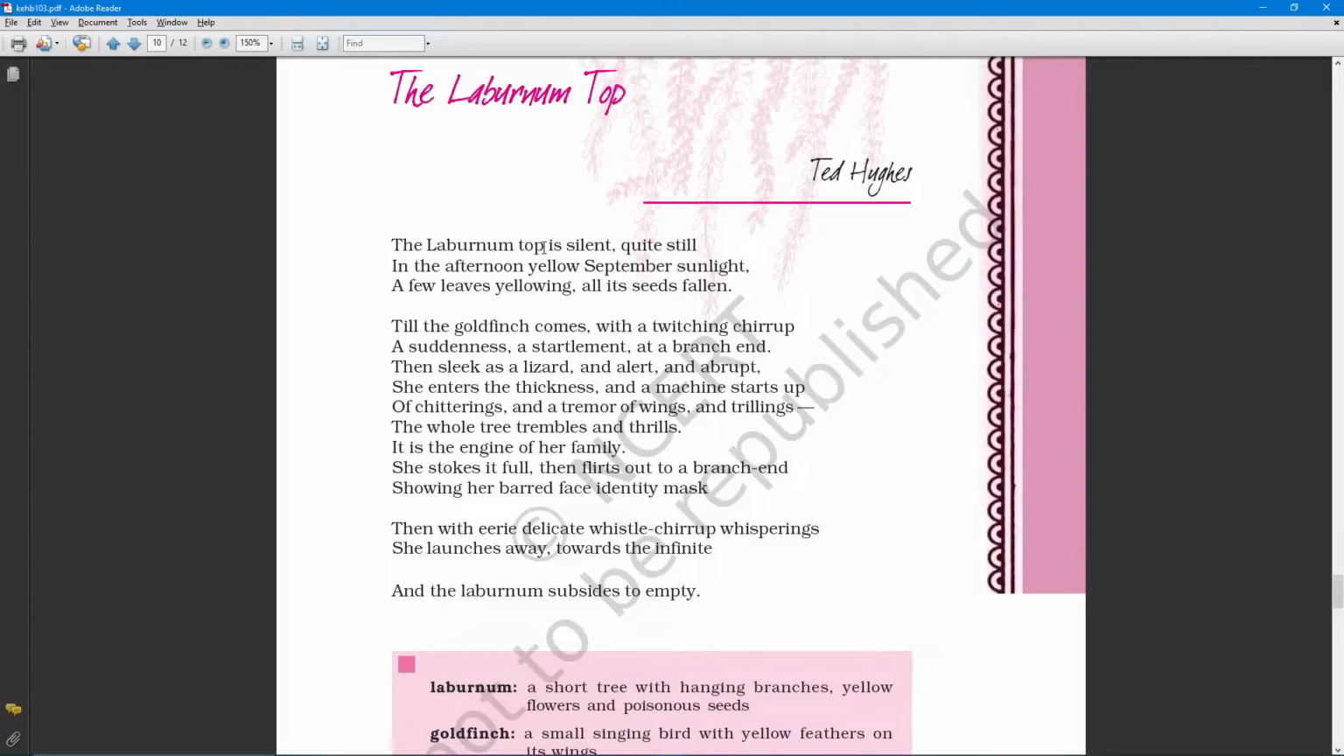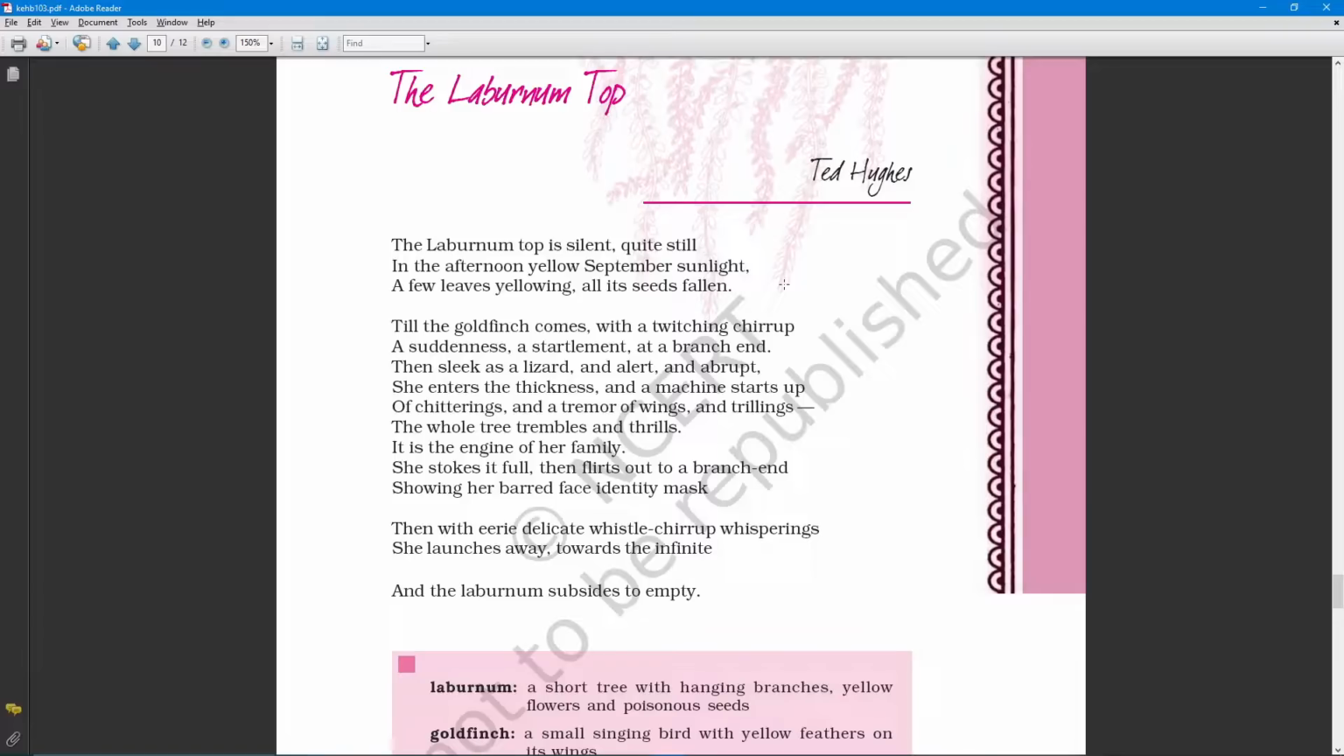So let me just read the poem once. It's also a very small poem. We can complete this poem very easily. The laburnum top is silent, quite still, in the afternoon yellow September sunlight. A few leaves yellowing, all its seeds fallen. Till the goldfinch comes with a twitching chirrup, a suddenness, a startlement at a branch end.